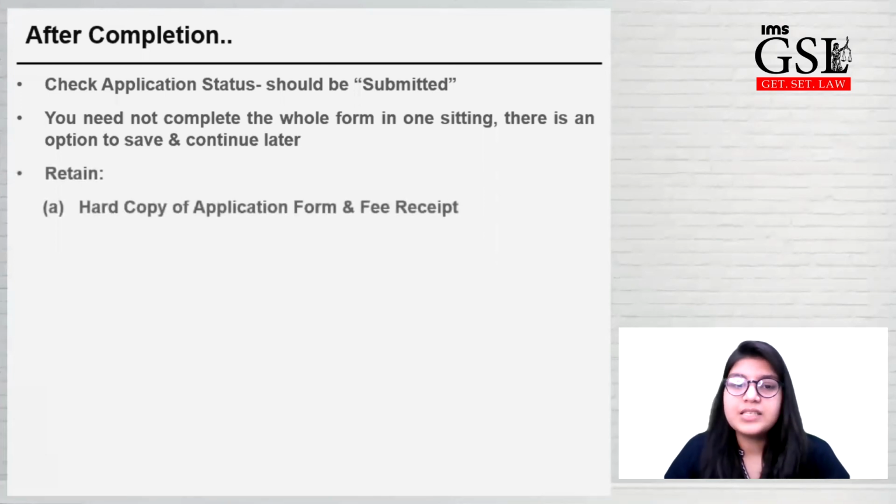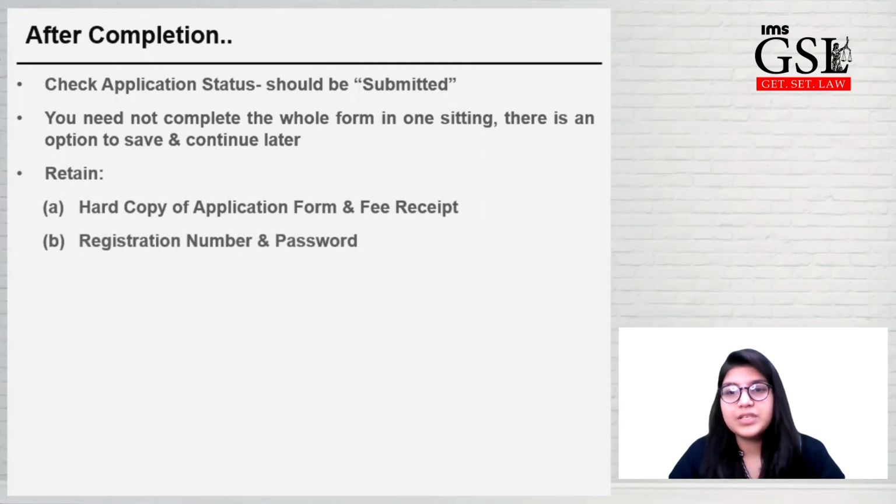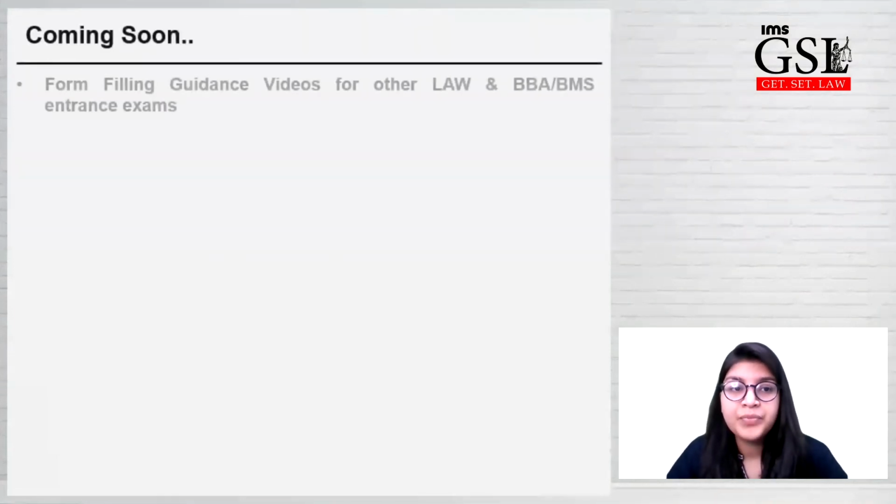What you have to retain is the hard copy of your application form and your fee receipt. In case you do not have a printer at home, or any means to print out the form, you can keep the soft copy of the form and the fee receipt. You have to retain your registration number. Please save it in your laptop or mobile phone or PC, or whatever you're using, or write it down somewhere so that you can remember it later on. It will be used in your admission process.